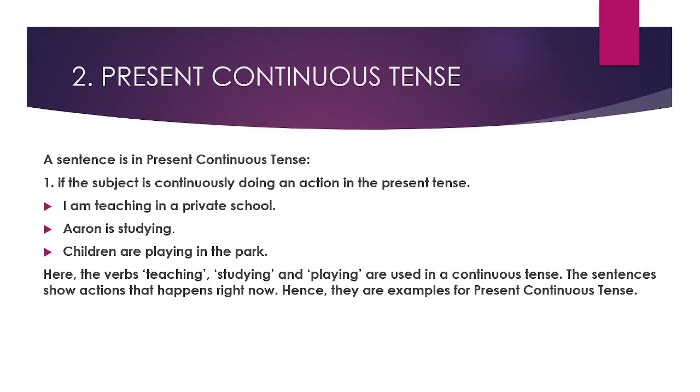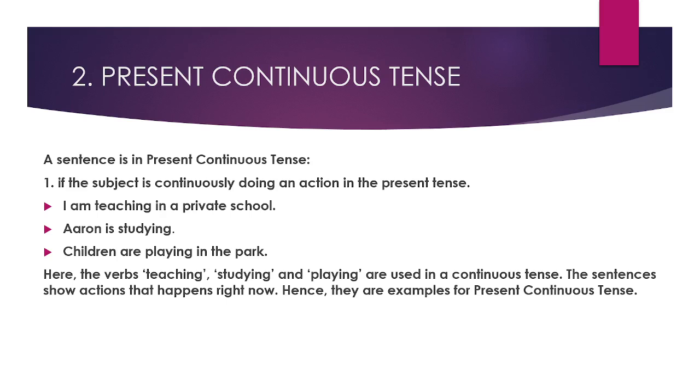Right now, if I am doing something, இப்போ இந்த minute நான் இப்ப என்ன பண்ணிட்டு இருக்கேன், I am teaching you, right? So that is in present continuous tense. If the subject is continuously doing an action in the present tense, that is expressed in present continuous tense. For example, I am teaching in a private school. Aaron is studying. Children are playing in the park. So all these are happening continuously.